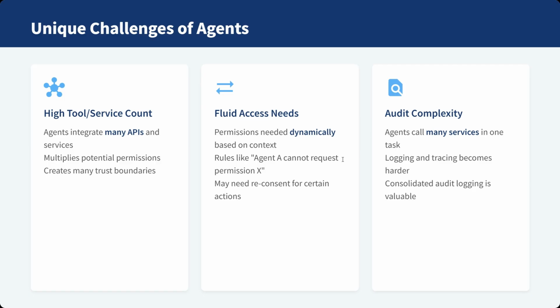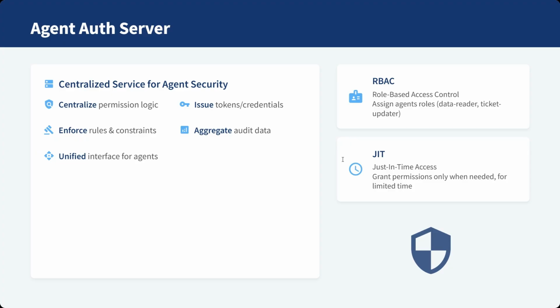High tool count. Agents integrate with dozens of APIs, multiplying trust boundaries and increasing potential attack surfaces. Fluid access needs. Permissions shift constantly depending on the task. Maybe the agent can read customer data, but cannot approve refunds. Those rules must be enforced dynamically. Audit complexity. One agent workflow might touch 10 services. Without centralized logging, tracing who did what and when becomes almost impossible. That's where the idea of an Agent Auth server comes in.